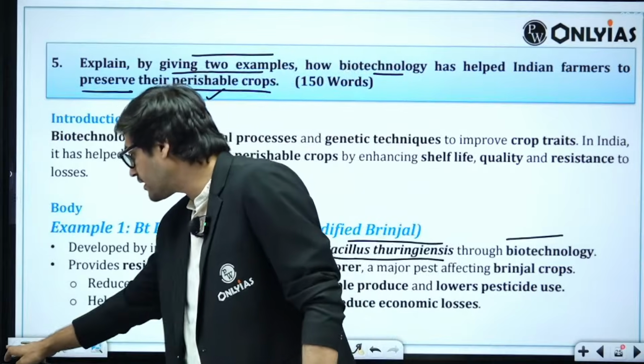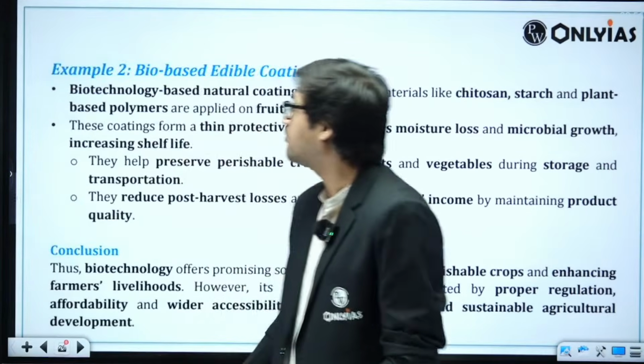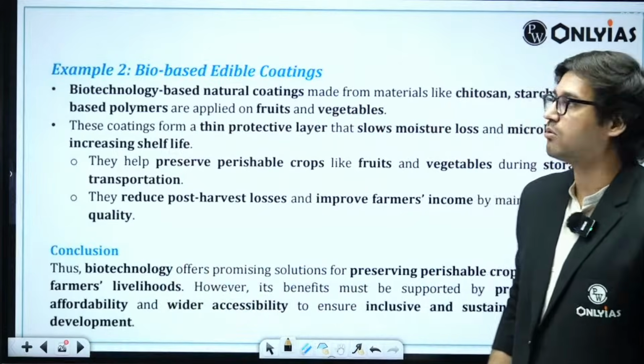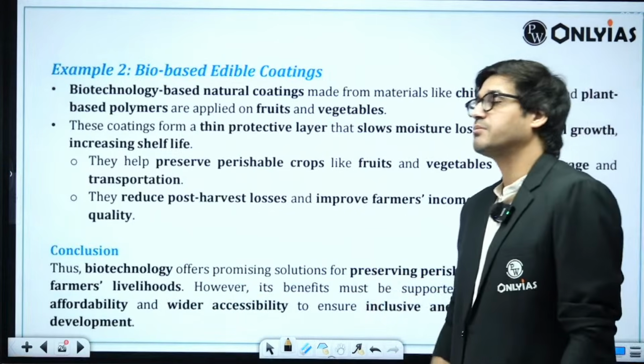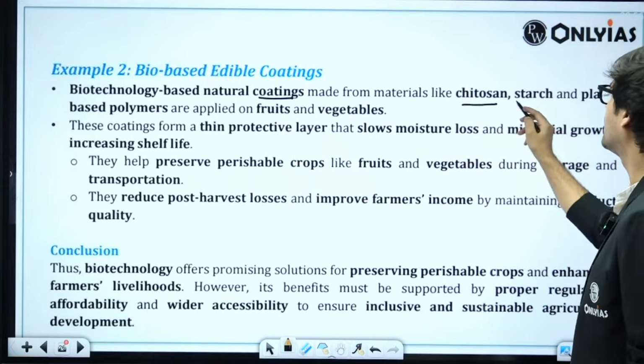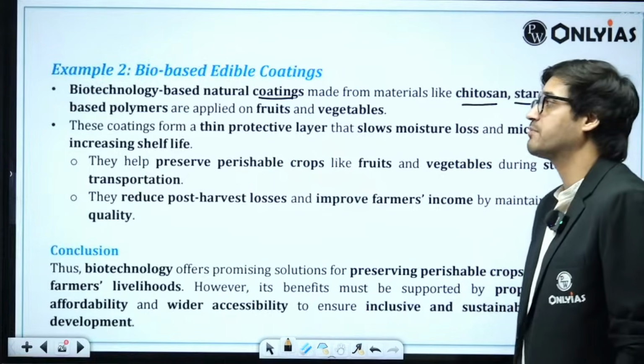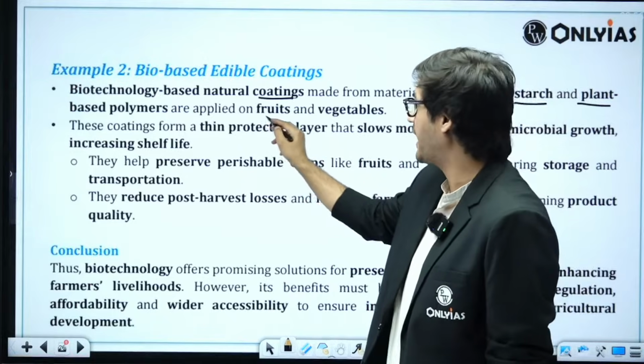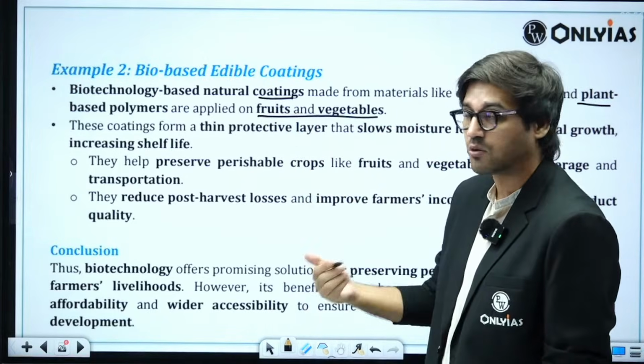In fact, a better example of this could be bio-based edible coatings. Biotechnology-based natural coatings made from materials like chitosan, starch, and plant-based polymers are applied on fruits and vegetables. What do these coatings do?